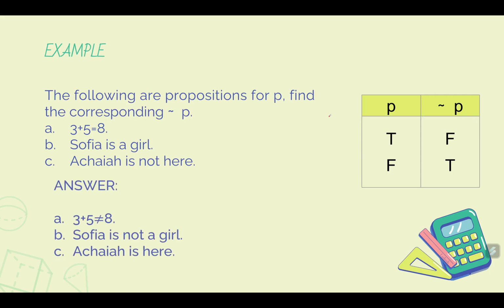Okay? And then, for letter B, the negation of Sophia is a girl is Sophia is not a girl. Or, in simple English, Sophia is a boy. Okay? And then letter C, Achaia is not here, its negation is, it is not the case that Achaia is not here. So therefore, Achaia is here.